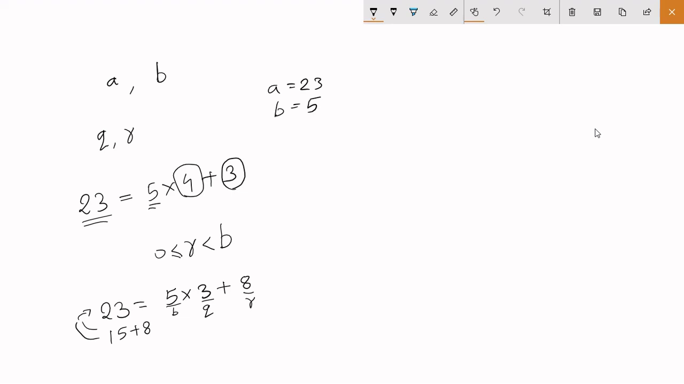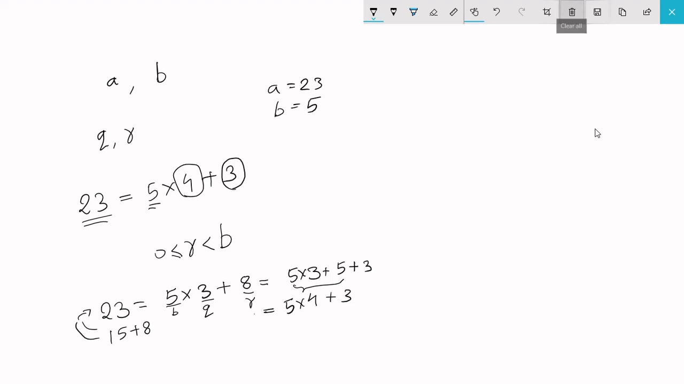So what I can do is, I can just split this up into 5 plus 3, and I can rewrite it again as the previous statement, that is 5 into 4 plus 3. And this is how it will actually turn out, because the remainder has to be less than the divisor.